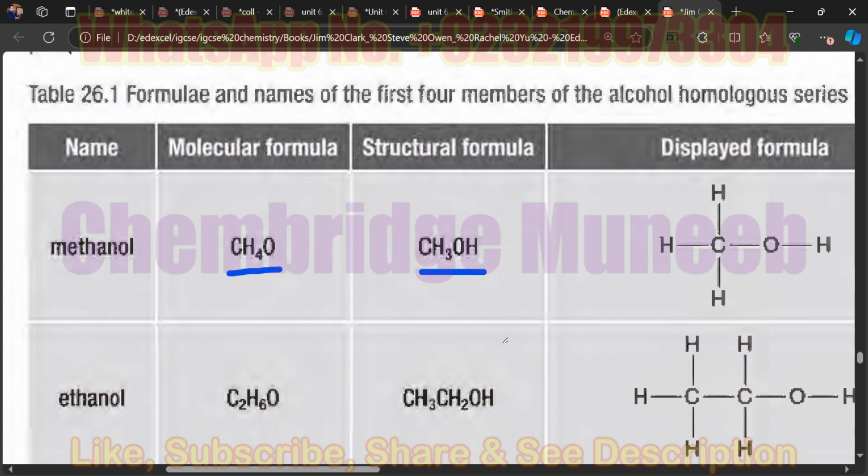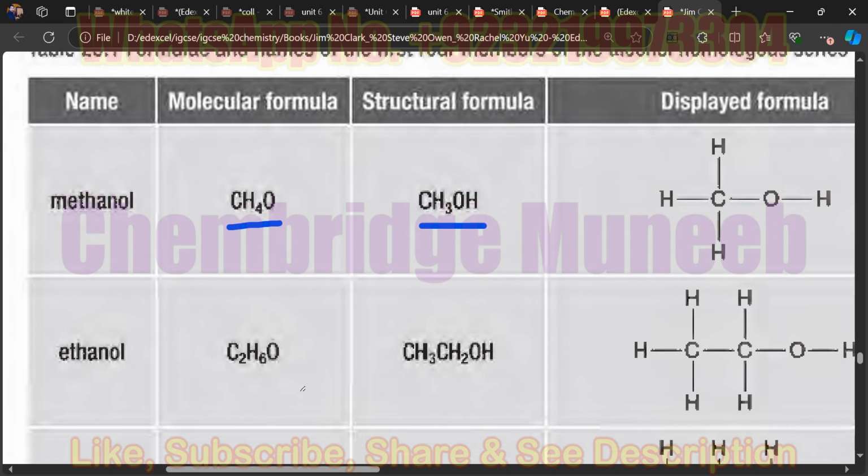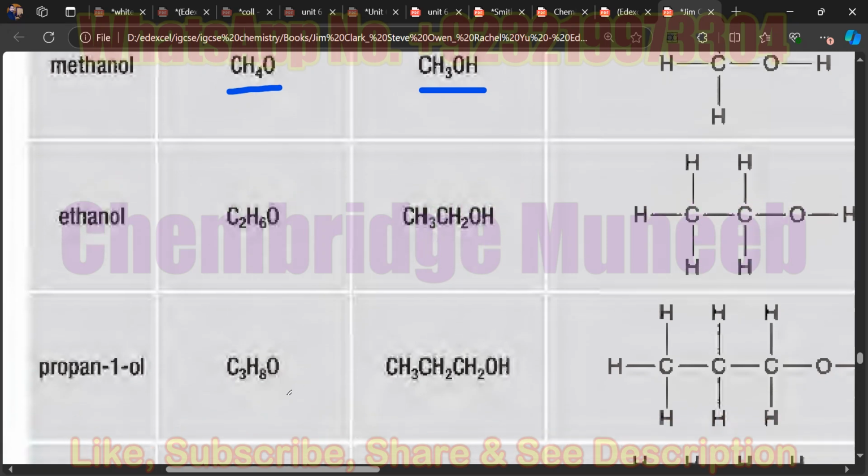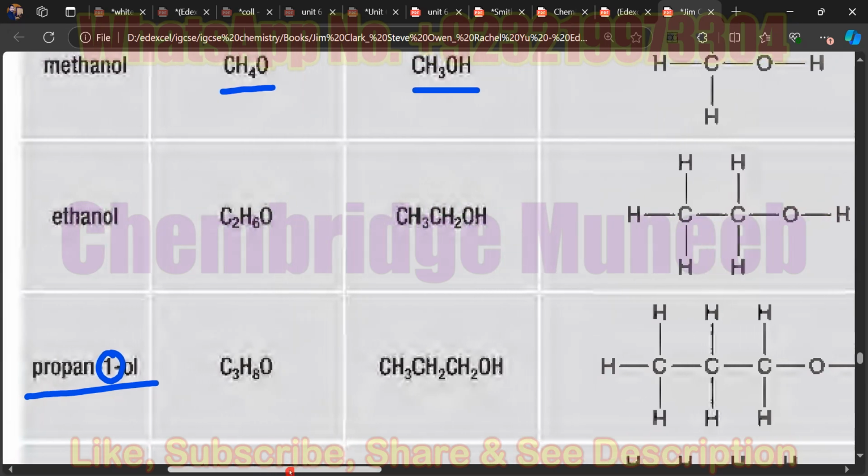Yes. Okay, then likewise we can keep increasing the number of carbon atoms, and the name will vary on the basis of the carbon atoms. It will become ethanol, and in this compound it is propan-1-ol. The name is slightly different here. It is not just propanol, it is propan-1-ol. What is the basis of this number 1 in this name? That the OH is attached to the first carbon atom. The first carbon atom, yes.